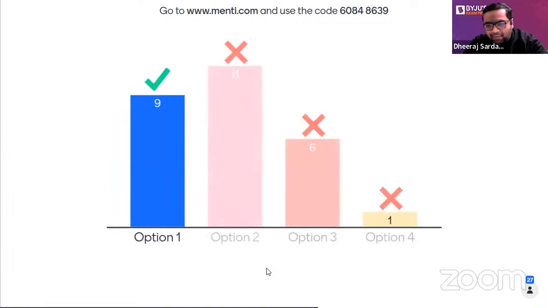Nine students have given the right answer. As this was a numerical, I was expecting fewer students would be able to do it. When you are going to find this out, you know the formula. If you remember the formula, you can very easily find it. For journal bearing, you must know the Sommerfeld number, the torque loss, the power loss, and the formula for the coefficient of friction. If you remember all these formulas, bearing pressure, bearing characteristic number, you can very easily score 2 marks in this chapter.